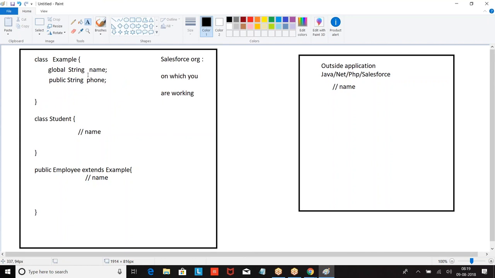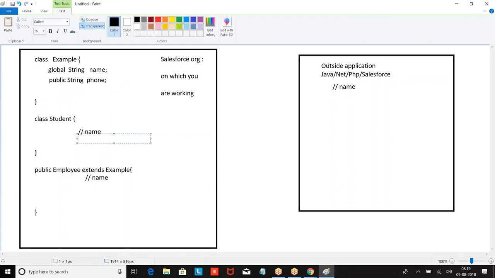If I define public, I can use this anywhere within the organization.